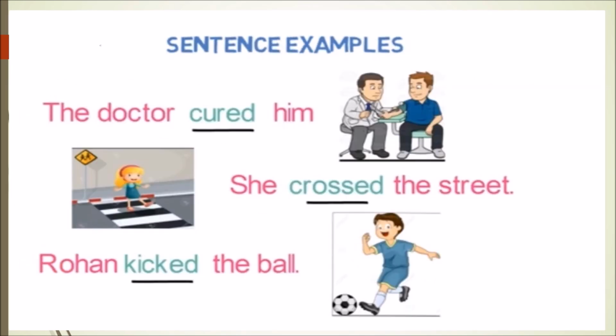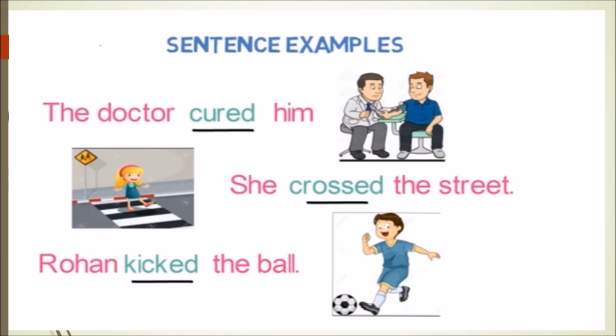Let's look into some more sentence examples having transitive verb. The first example sentence is, the doctor cured him. Here, cured is the action and him is the direct object, so it is a transitive verb. Let's look into next example sentence. She crossed the street. Here, crossed is the action and street is the direct object, so it is the transitive verb.